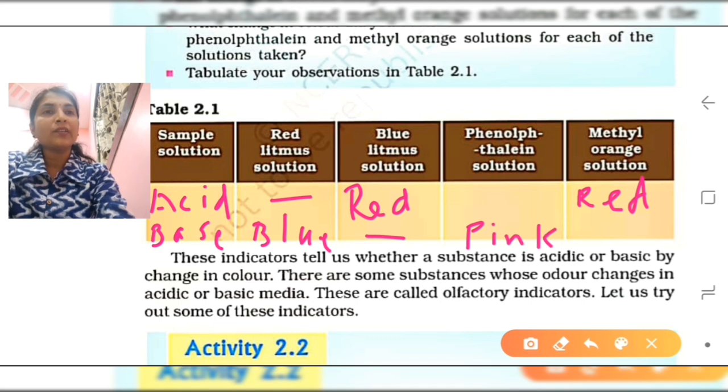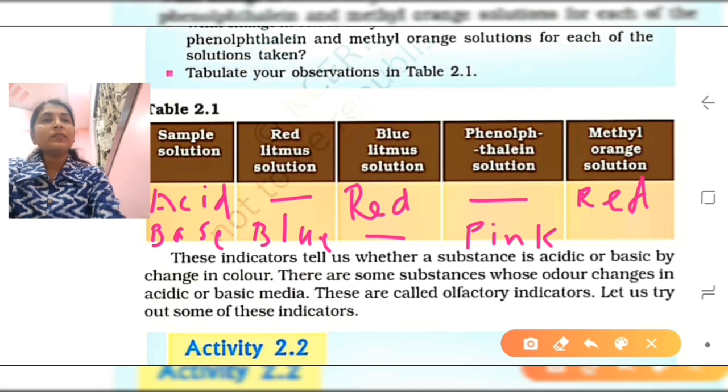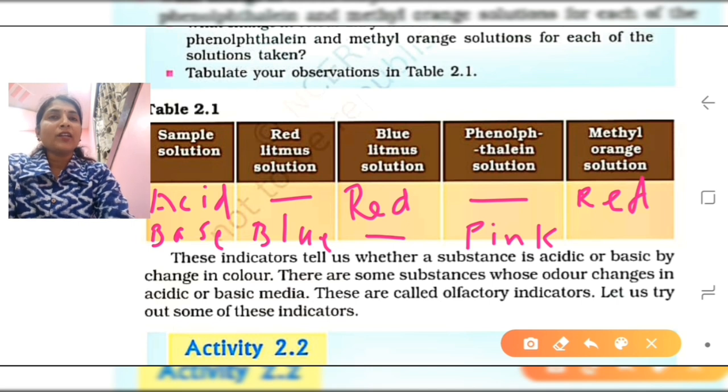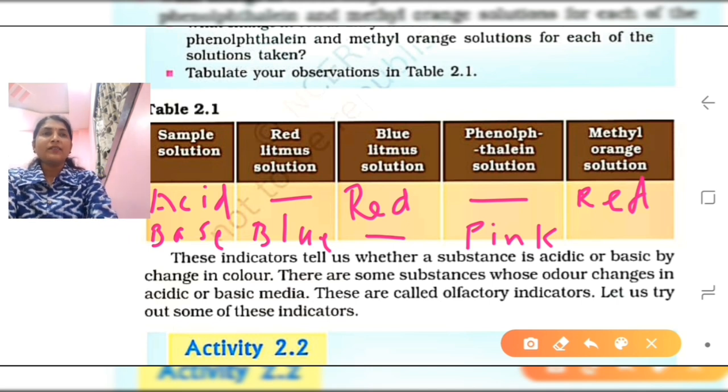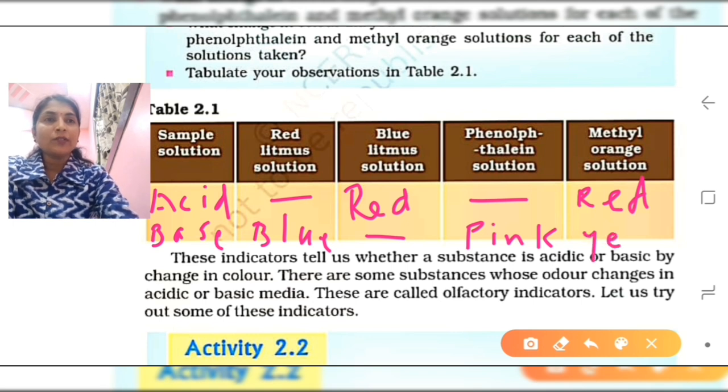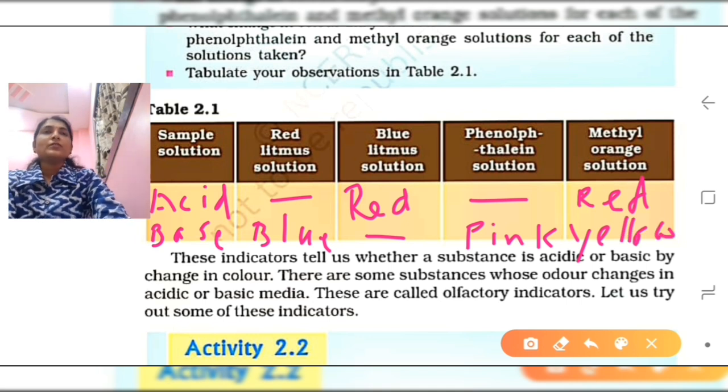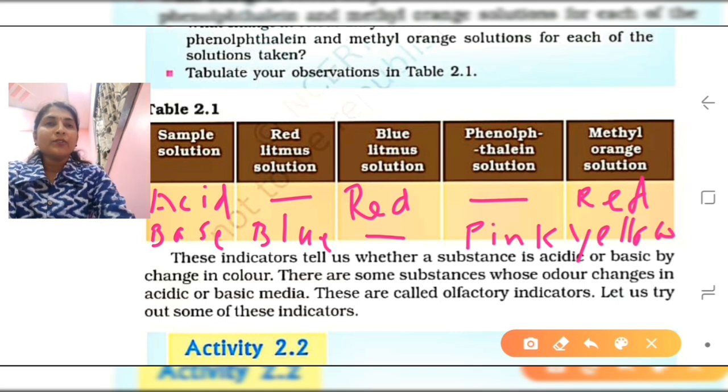Here it shows pink color, but in acid phenolphthalein does not show any color. So whether the substance is acidic or neutral, we cannot identify with this phenolphthalein, but we can identify if the given solution is basic in nature or not. And methyl orange, here it shows yellow color. Now these are the observations. Here you can write all the examples of bases and this observation.